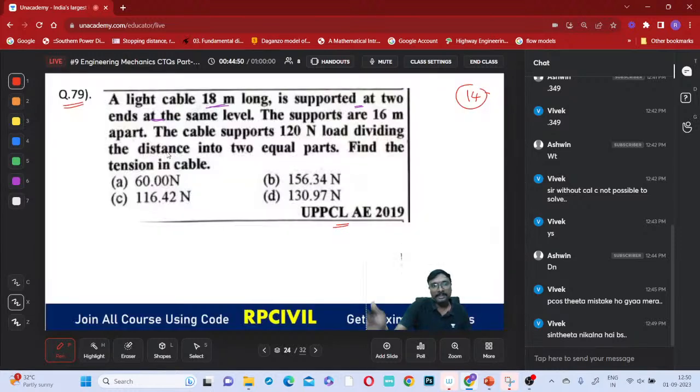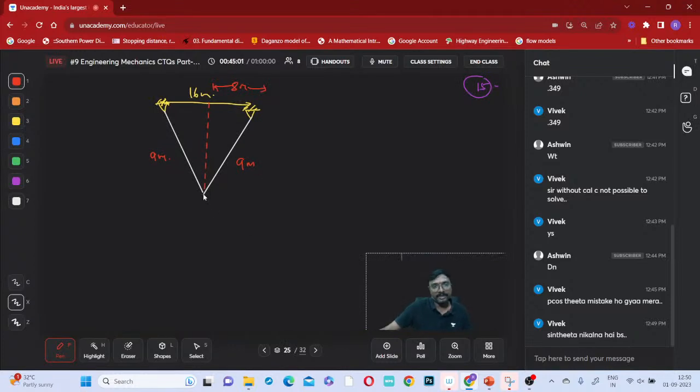Everyone got it? Now the supports are 60 meters apart. The cable supports 20 Newton, dividing the distance into two equal parts. Find out the tension in the cable. So a 120 Newton load is applied here. If you just observe, a 120 Newton load is applied.